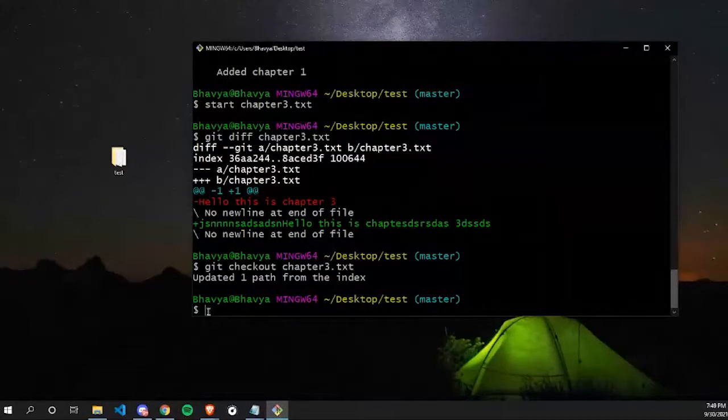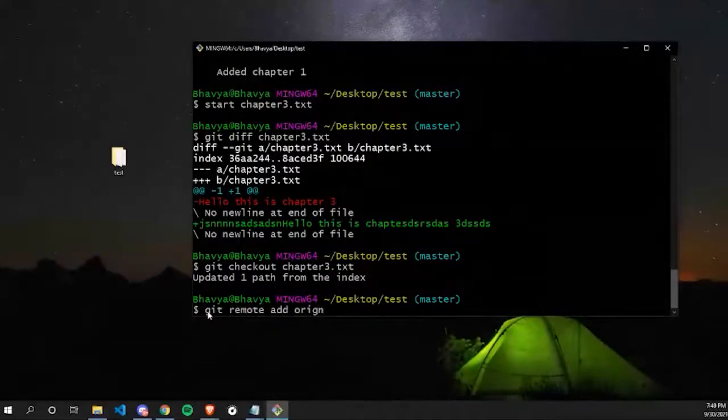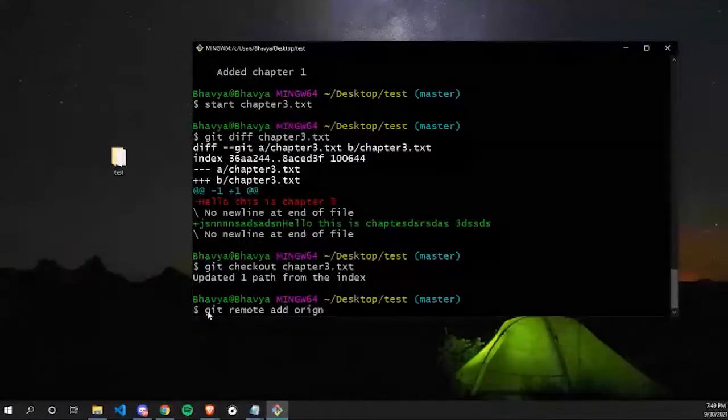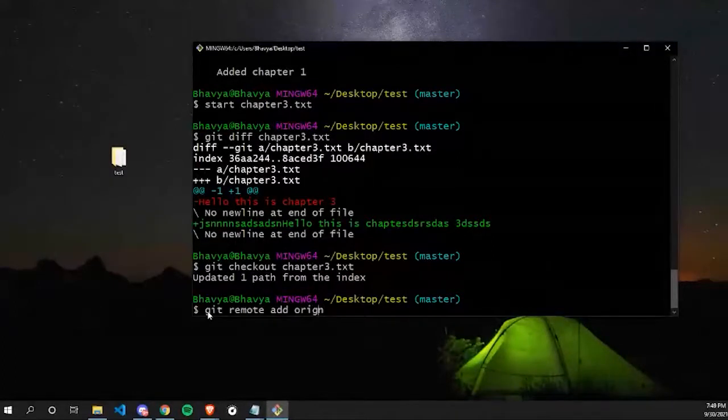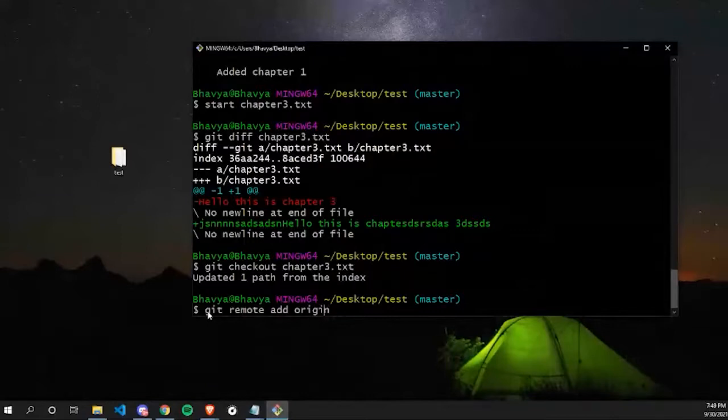Okay. So now to add your data to your GitHub, there's a command called git remote add origin. So here, first we have to create a remote, which is telling our local repository that I have created a remote repository somewhere on the internet, and I want to transfer my files to the internet. So that's what remote is. And what does origin mean here? Origin is the name of the remote. You can call it anything here. We are referencing our remote as origin. So that's why we have written origin here.